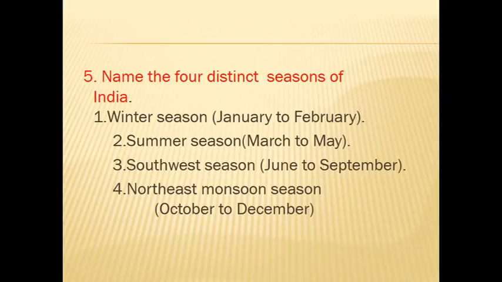Then the fifth question is, name the 4 distinct seasons of India. Write fast. First one is winter season, January to February.